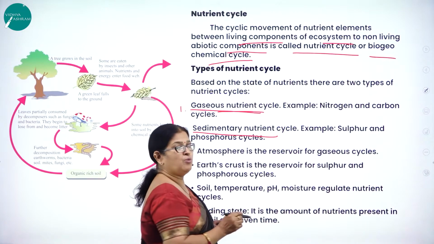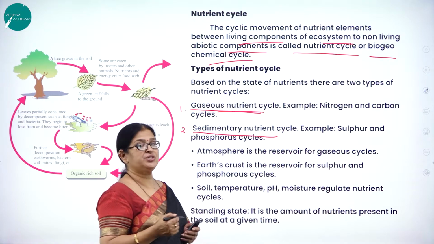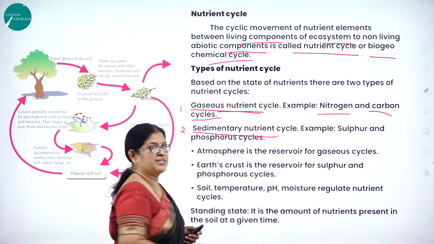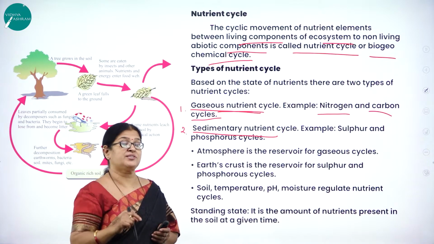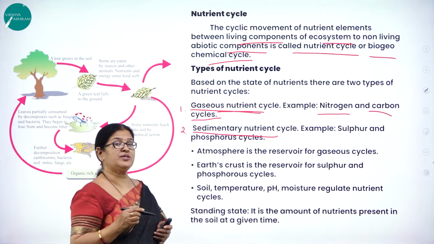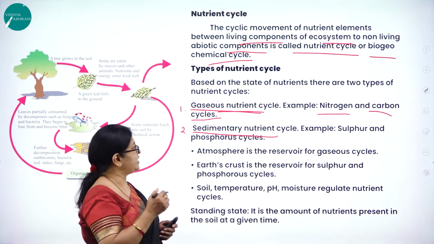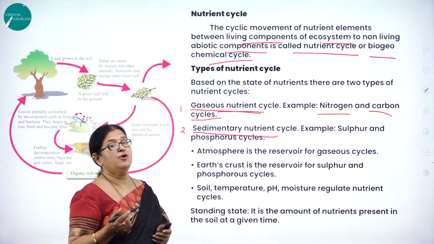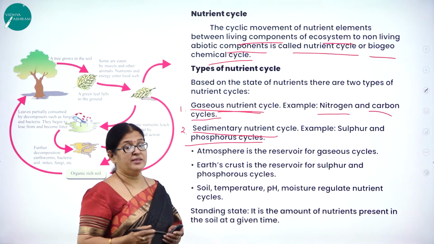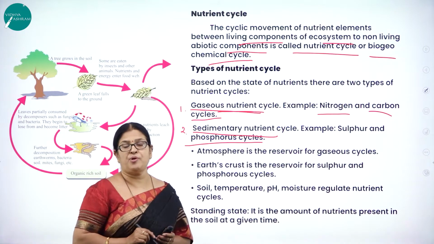For example, what are the cycles you are going to study under the category called gaseous nutrient cycle? One is called nitrogen cycle, the other one is called the carbon cycle, where atmosphere is the reservoir for carbon. Then moving on to the sedimentary nutrient cycle. What are the types of cycle you are going to study in sedimentary nutrient cycle? One is sulfur, the other one is called phosphorus cycle. And the Earth's crust is the reservoir for this phosphorus cycle.